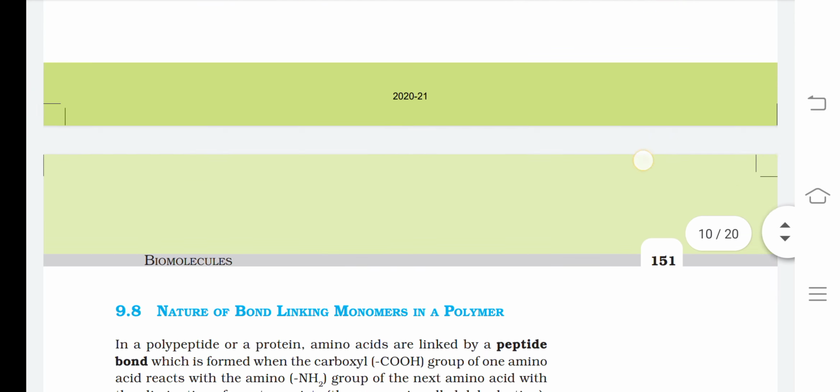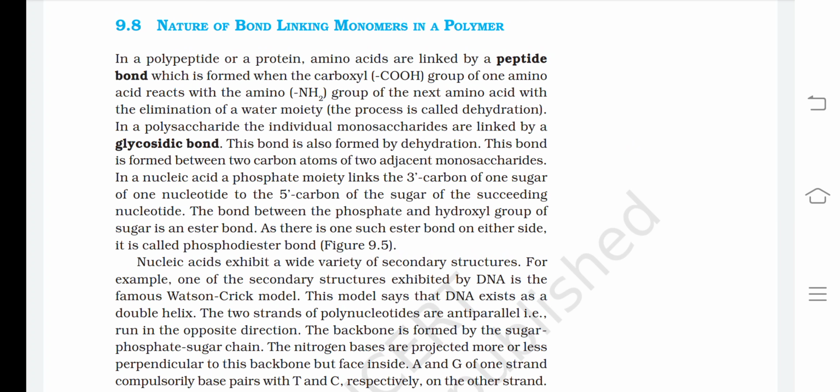Now, the nature of a bond linking monomers in a polymer. In a polypeptide or a protein, amino acids are linked by a peptide bond, which is formed when the carboxyl group of one amino acid reacts with the amino group of the next amino acid with the elimination of a water moiety. The process is called dehydration. In a polysaccharide, the individual monosaccharides are linked by a glycosidic bond. This bond is also formed by dehydration. This bond is formed between two carbon atoms of two adjacent monosaccharides.